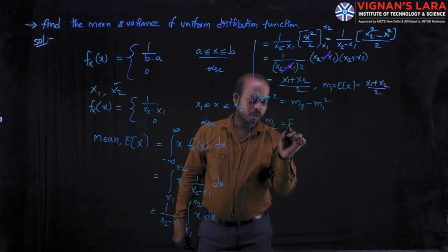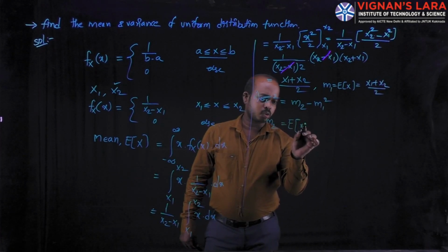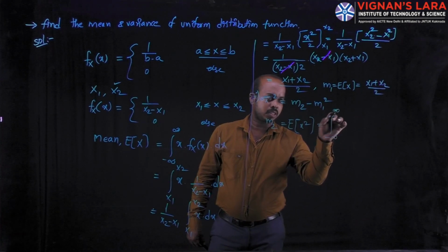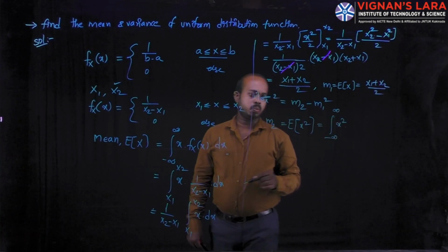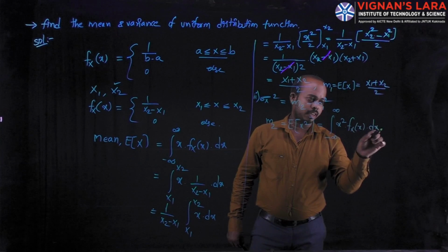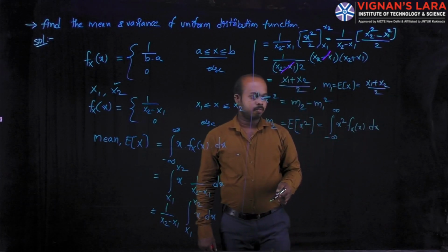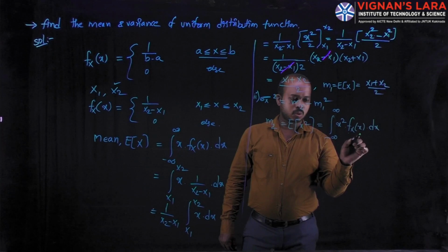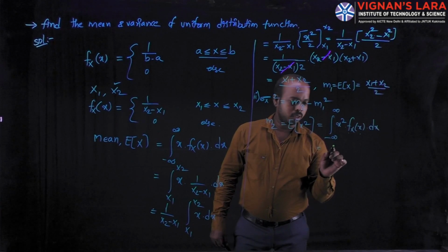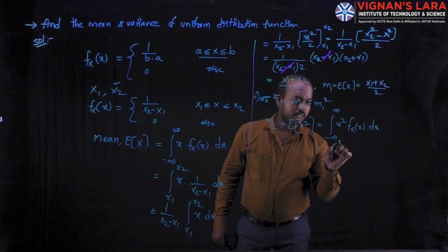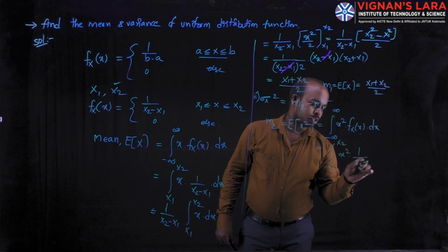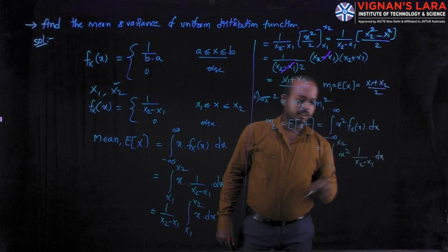M2 is equal to expectation of x square, which is equal to the integral from minus infinity to plus infinity of x square into the density function fx of x into dx. In this one you already know the fx of x value and the limits of this density function. Those values you can substitute here: x1 to x2 of x square into 1 divided by x2 minus x1 into dx.